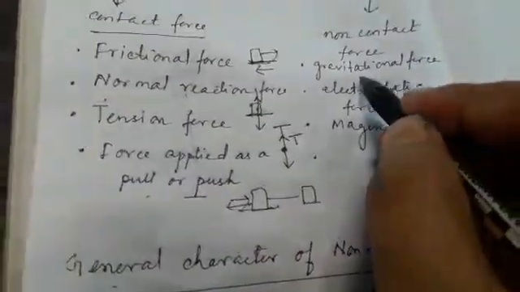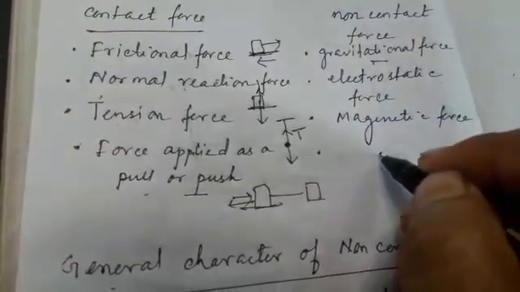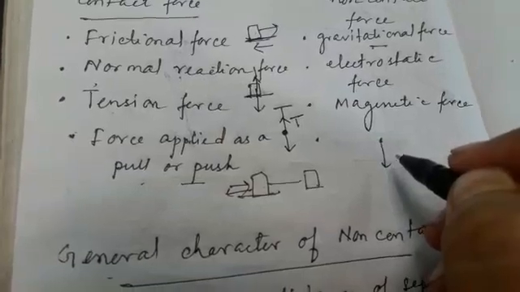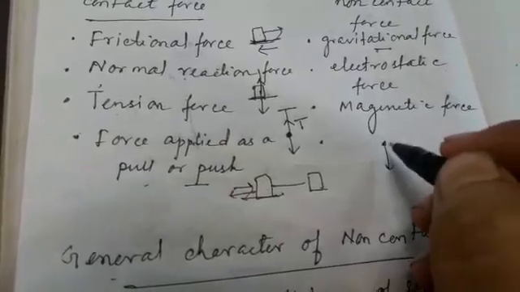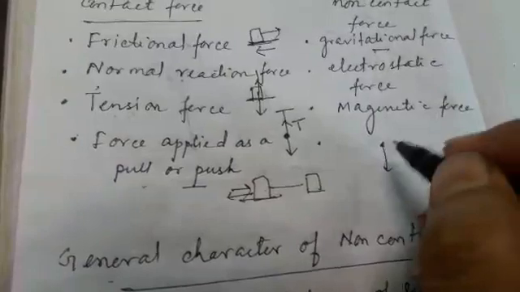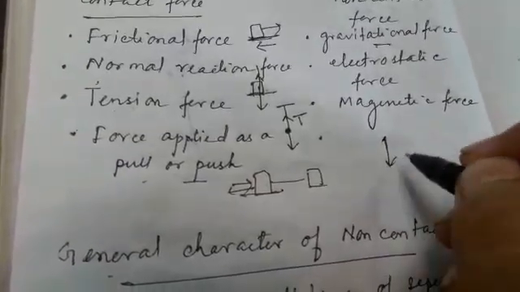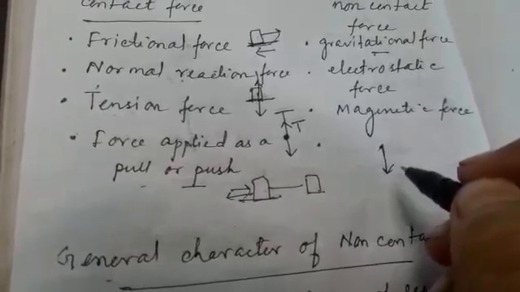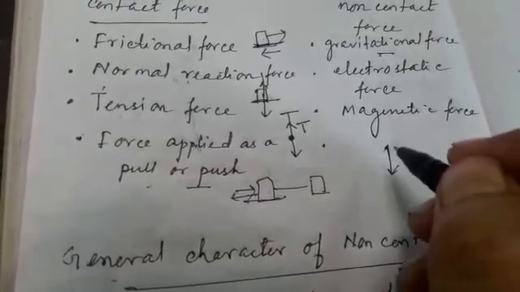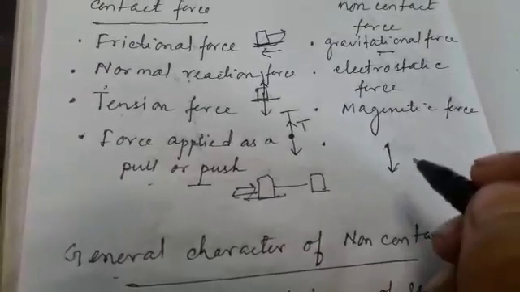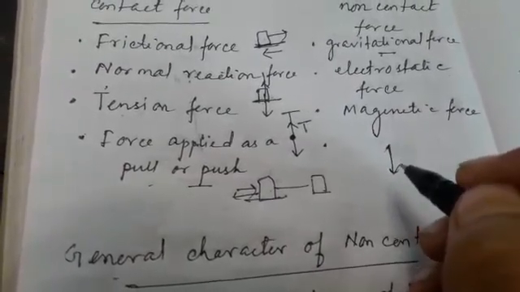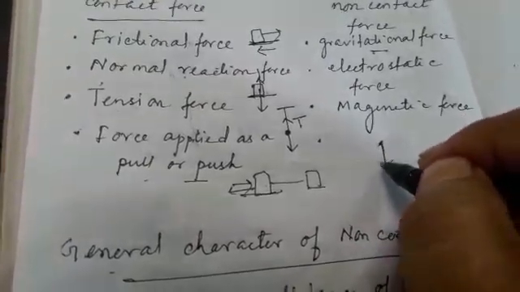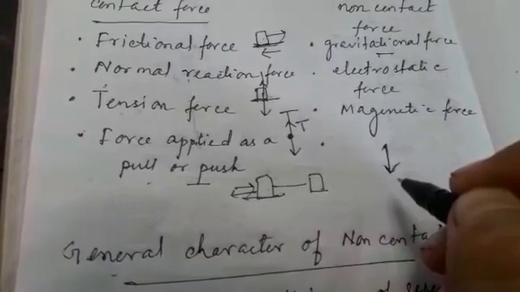For example, gravitational force. Now a body is falling from a height due to Earth's attraction, right? So if a body is kept at some height and it's dropped, it will automatically fall downward due to Earth's attraction, which is called gravitational force of attraction. So here the body is not in contact with the earth, but still, because of the gravitational pull, the body will go towards it. So this is an example of non-contact force.